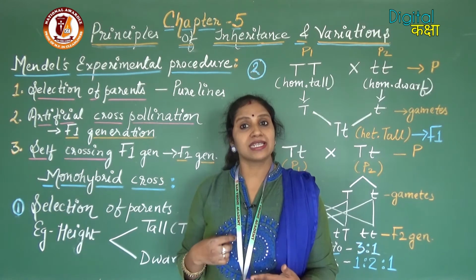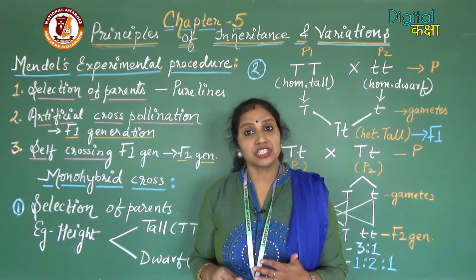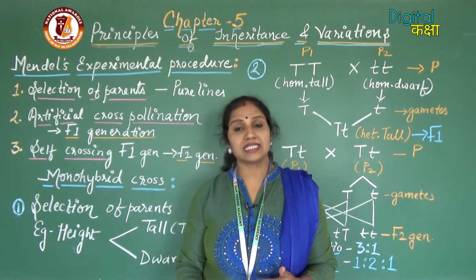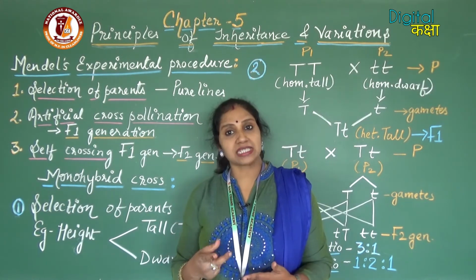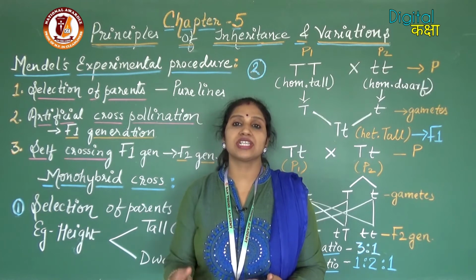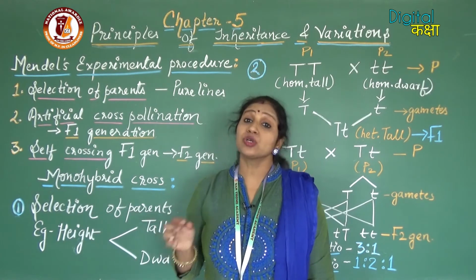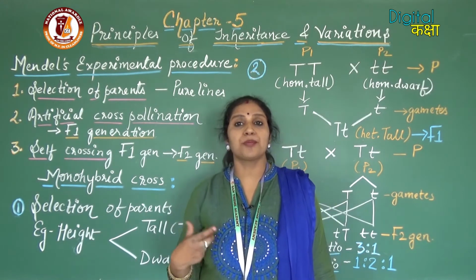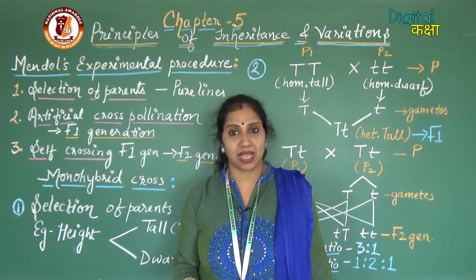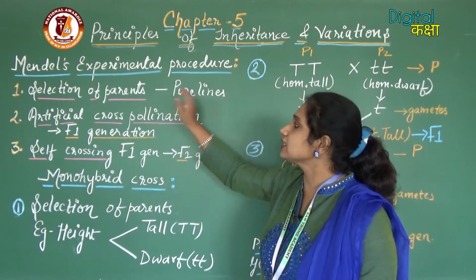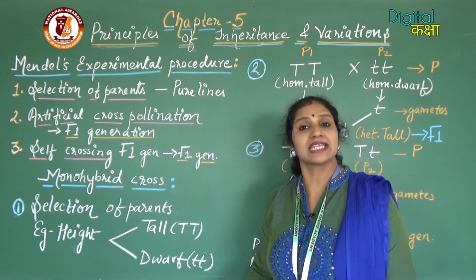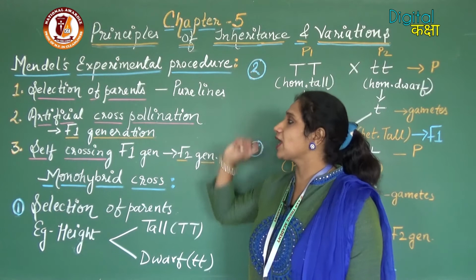So how will we get the pure lines? By continuously self-pollinating that particular plant so that the same characters will be expressed generation after generation. In this way we will get a pure form of that plant for that particular character. So that is the first step, selection of parents and obtaining pure lines.